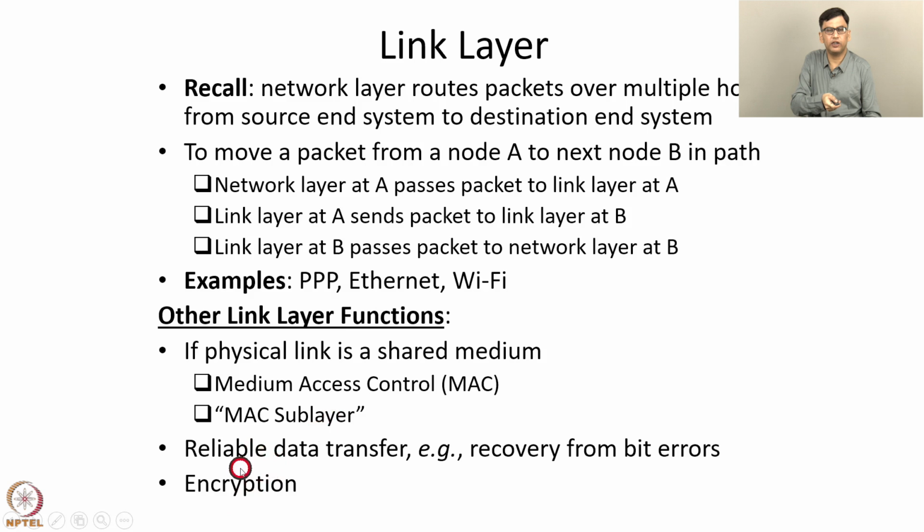Another function performed by the link layer is encryption. Encryption is often performed on communication links which are wireless links or shared links, as well as on point-to-point links which may be tapped by intruders. So this is for confidentiality, so that even if an intruder taps the transmission from source to destination, it is not able to decipher that information because of the encryption added to the message.